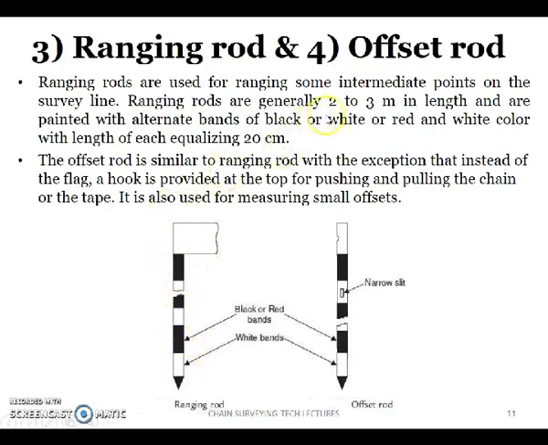The height of the ranging rod will be 2 to 3 meters, and it will have alternate bands of black or white or red colors. Each band length is 20 centimeters. And the hook provided on the offset rod is to pull or push the chain. This hook.